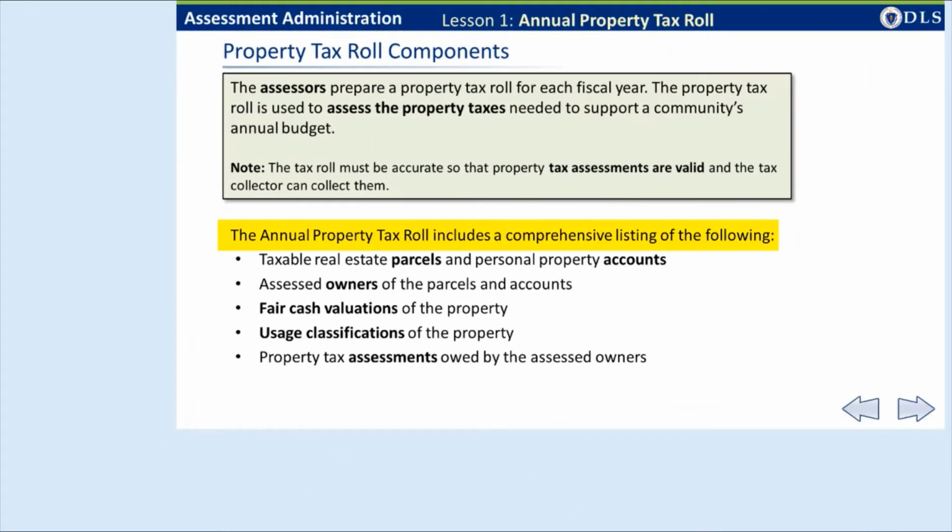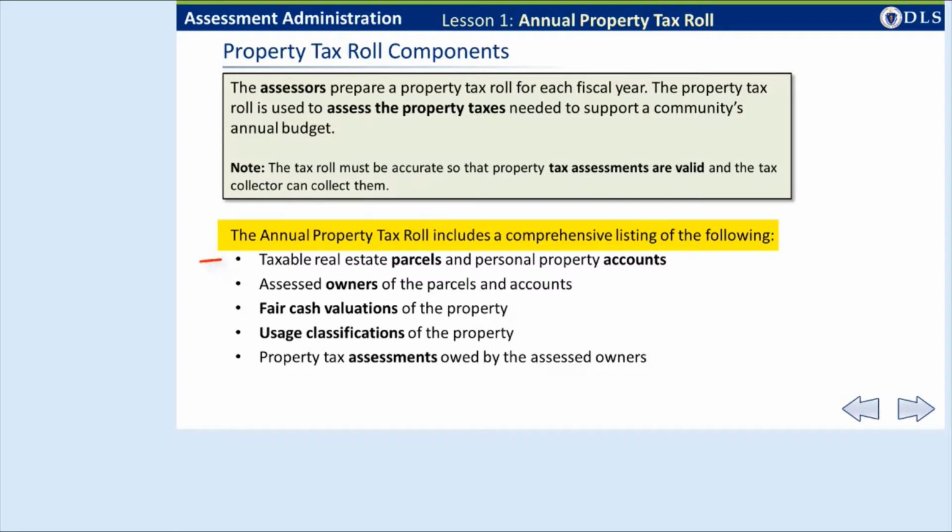To properly assess property taxes each year, you must create and maintain an extensive database of information on the properties in your city or town. That information is used to put together the annual property tax roll. The property tax roll is a comprehensive list of the information as of the assessment date, which is January 1.